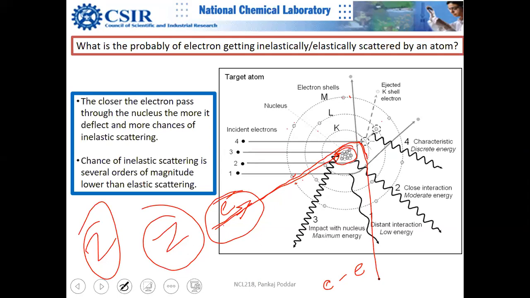So this electron is negatively charged and this nucleus is positively charged. So it will get pulled and then it's like a slingshot. So it will get deflected in almost the same direction. So you can call it a backscattered electron. And depending upon, suppose it has more charge, it will have more scattering probability, right? So based on that, you can easily calculate whether it is the gold atom or vanadium atom or titanium atom.